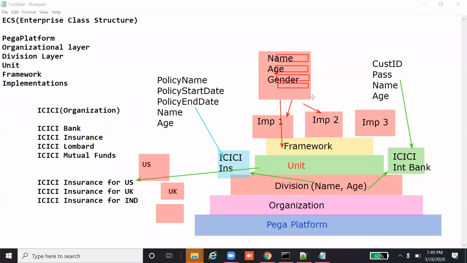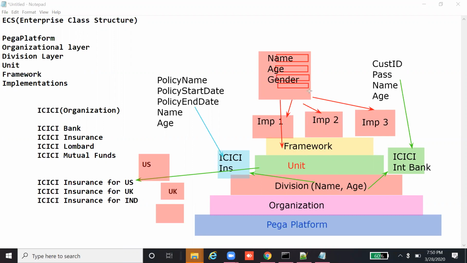I hope you got my point. If I create it here once, this application can access the screen, this application can access the screen, this application can access the screen. You need not create the fields, properties, sections, anything. Just create it in the framework, and the same things can be reused or referenced. That's the importance of reusability.